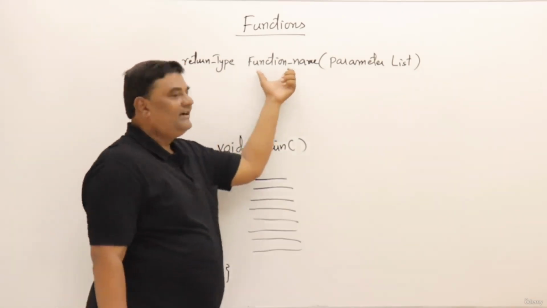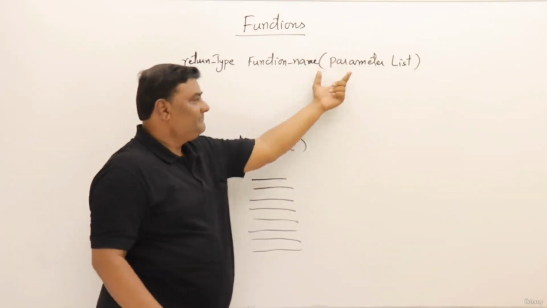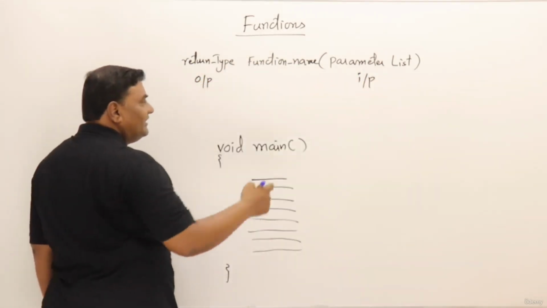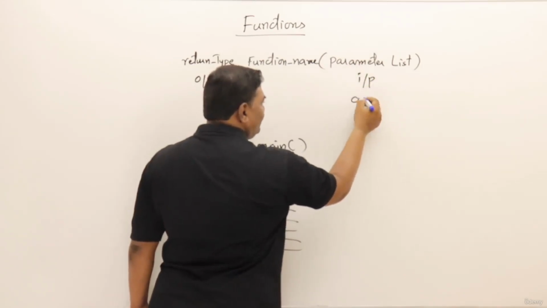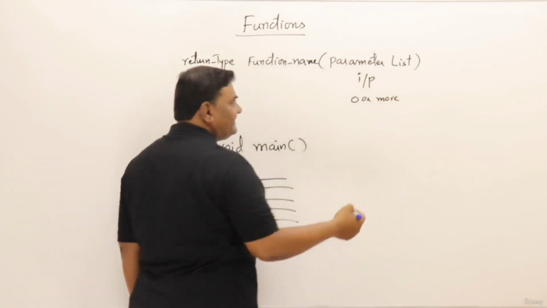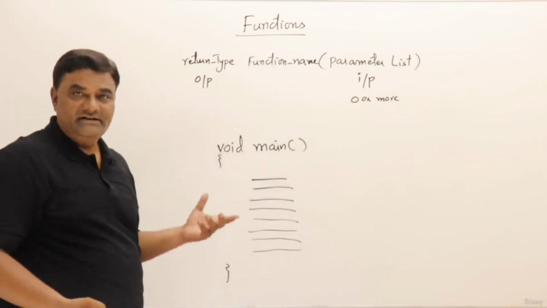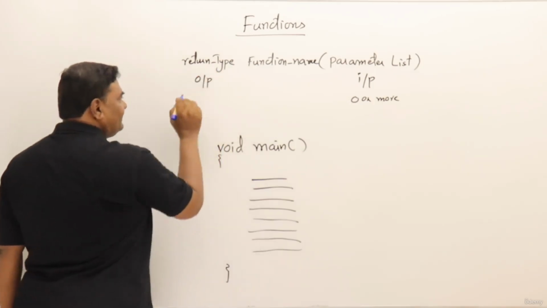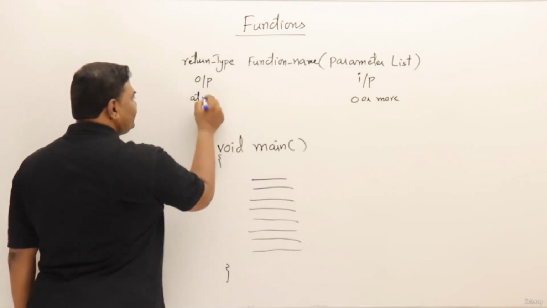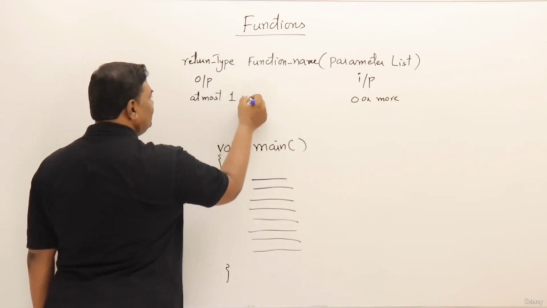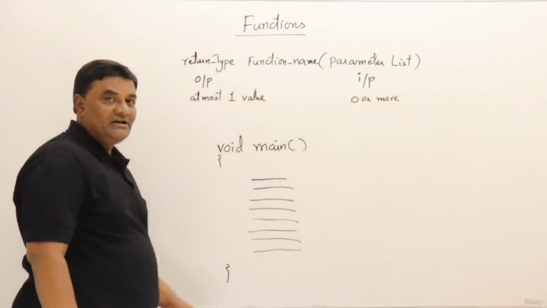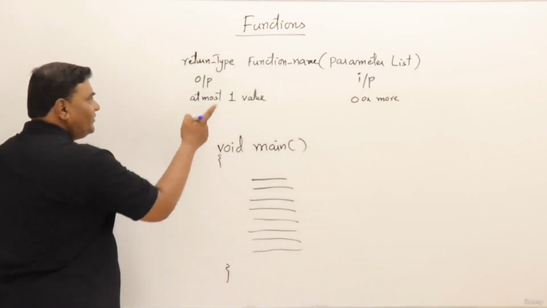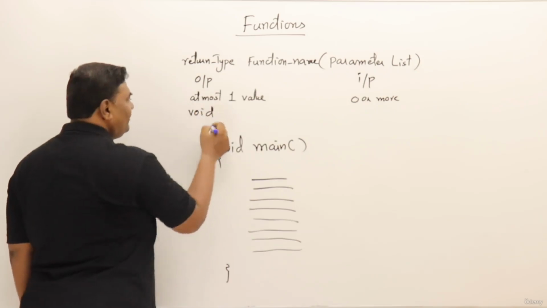So functions are identified by their name, and this becomes input to the function, and this is the output of a function. A function can take 0 or more inputs, meaning it may not take any input also. It depends how you are writing a function, what purpose you are writing it for. Then it may return or may not return a value, but it can return at most one value, just one value. A function cannot return multiple values, but it can take multiple values as input, but the output should be only one. If the function is not returning any value, then the return type should be void.